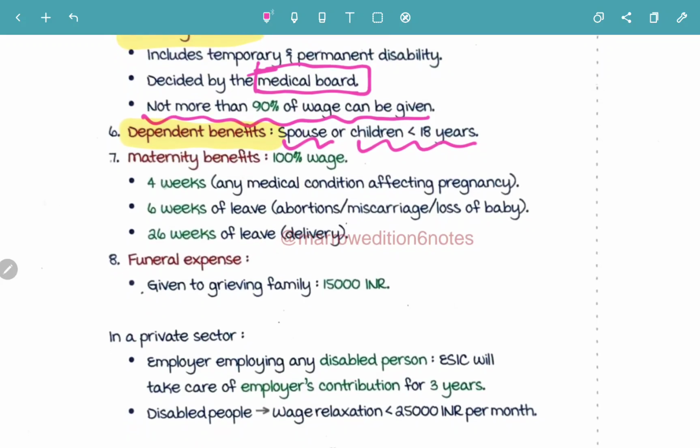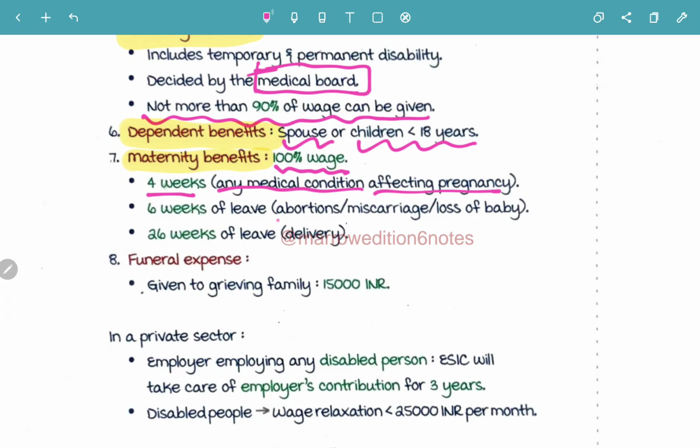Next, moving on to the maternity benefit. Maternity benefit means 100% of wage is going to be given in case of maternity benefit. First 4 weeks, for any medical condition affecting pregnancy. So if there is any medical condition affecting pregnancy, the maternity benefit 100% of wage will be given for 4 weeks.